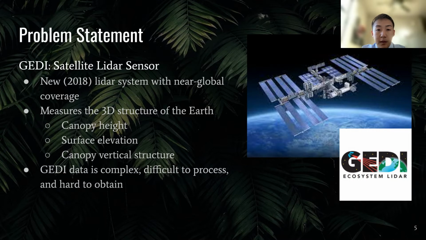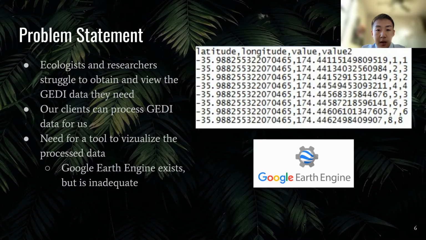However, the GEDI data is difficult to read, analyze, obtain, and visualize, as it contains an incoherent list of numbers that present latitude, longitude, and other different values. As the figure shows, we cannot directly get the specific data product without using any programming tools.